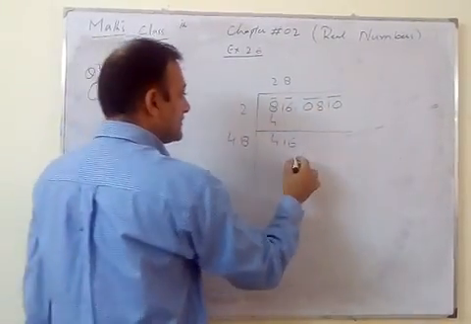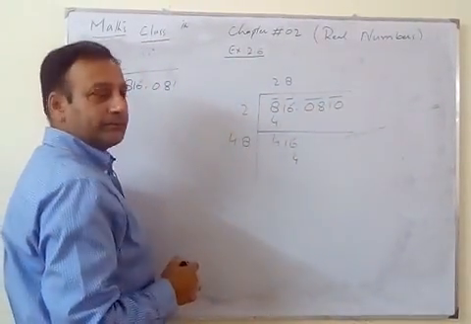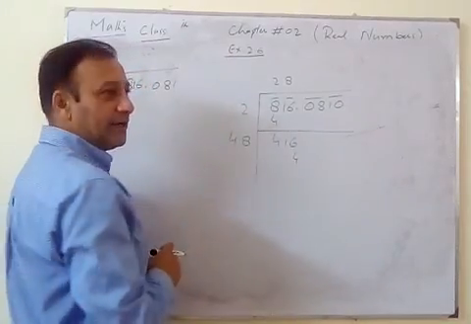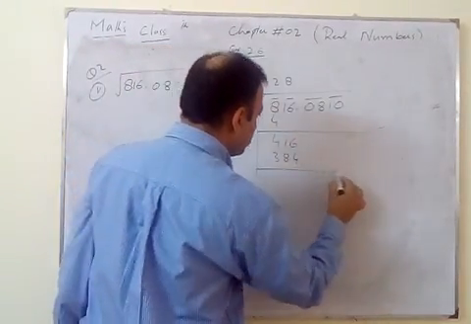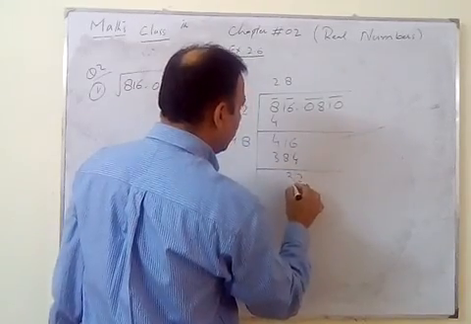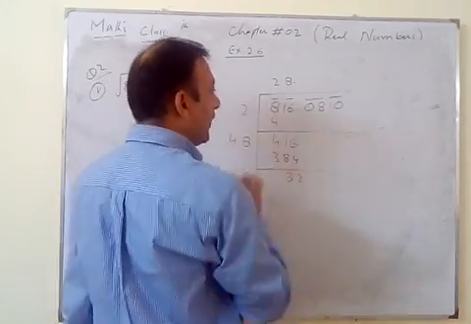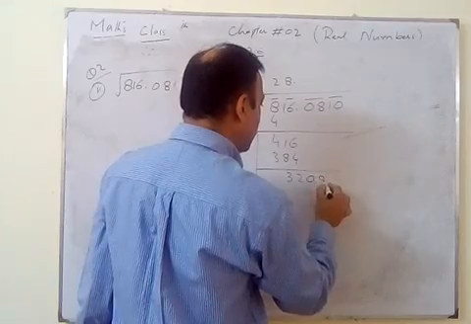8 8 is a 64, 6 carry, 8 4 are 32 and 6 38, 2 and 3. Point is here, we put point 0, 8.